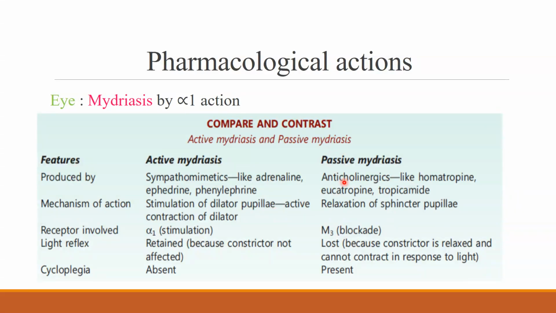Whereas passive mydriasis is what your atropine-like drugs or your anticholinergics show, where the dilatation of the pupil is mainly because of relaxation of sphincter pupillae and M3 blockade. Then how do we differentiate active and passive mydriasis? When light reflex is absent, it is passive mydriasis, and when cycloplegia is present, it is passive mydriasis.